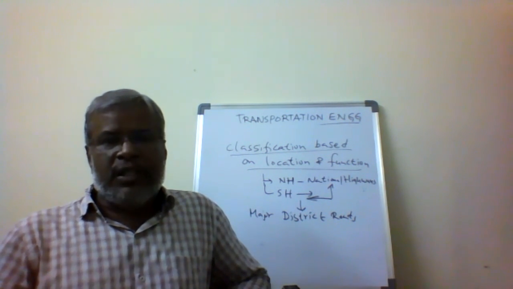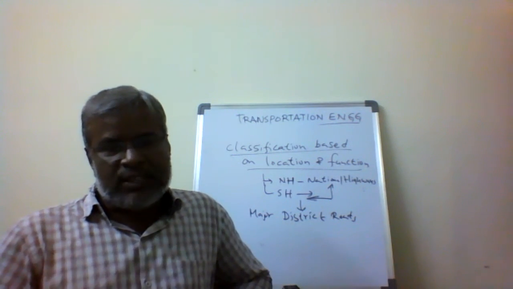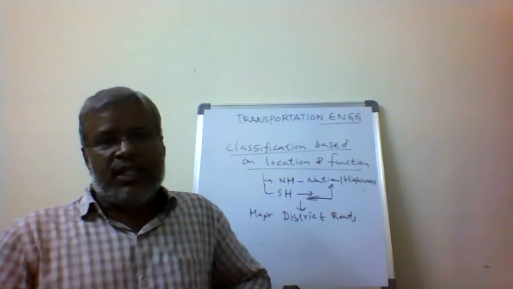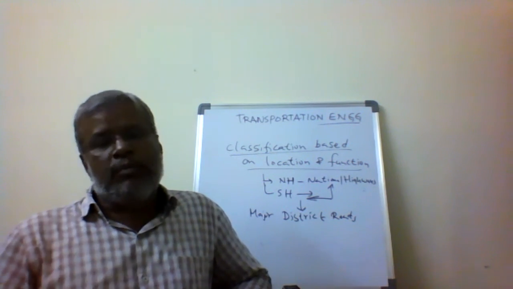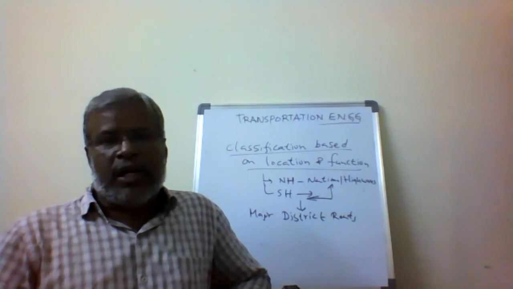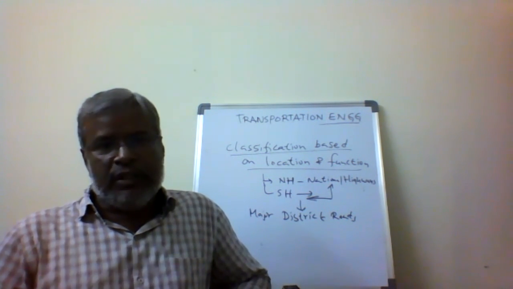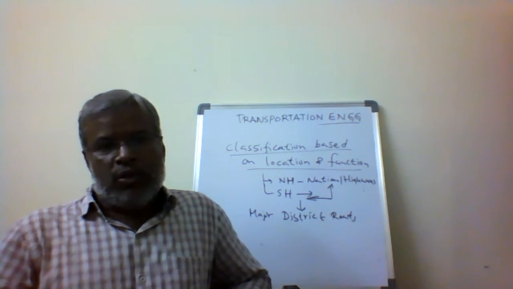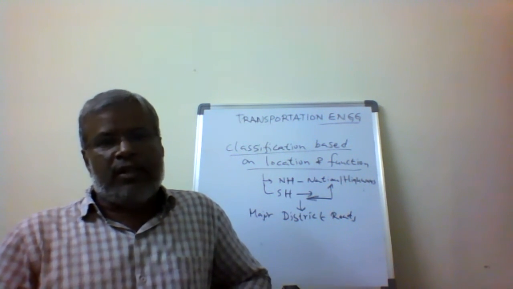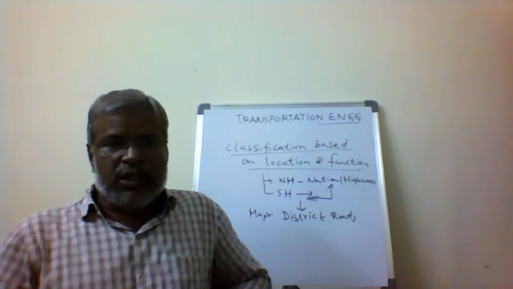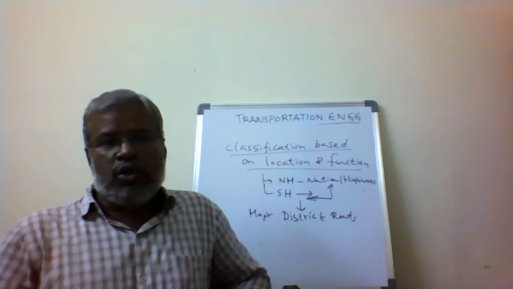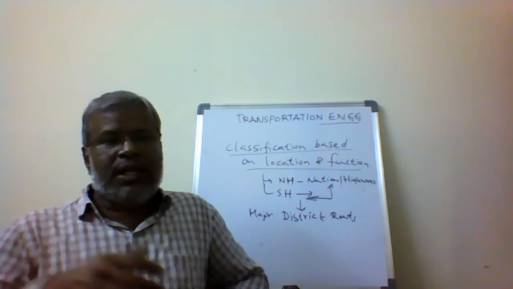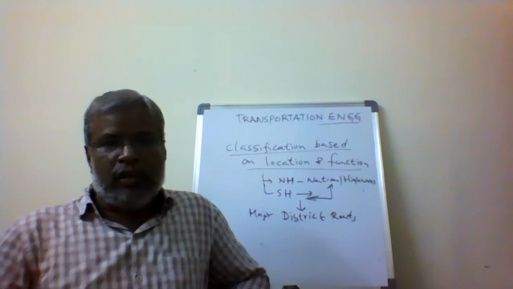Each number has its significance, importance, and meaning, showing what places are connected. That is given by NH with the number. Similarly, with state highway and the number, we can identify the connectivity of the road. From the geographical map we can understand what national highway 1 is, what national highway 2 is, similarly state highway 1 and state highway 2, and what places they connect. So this is the classification of the roads based on location and function.